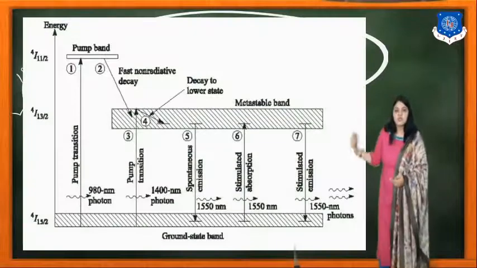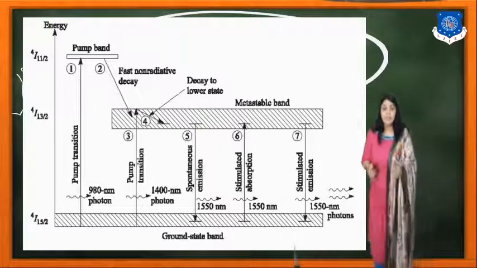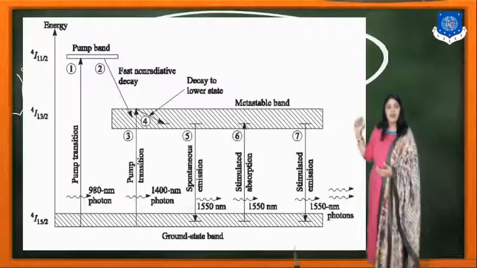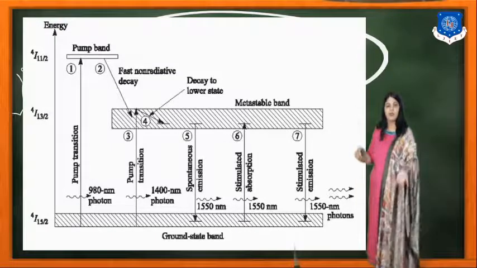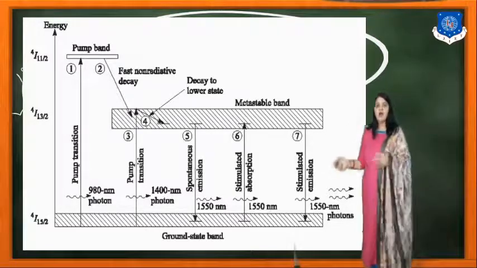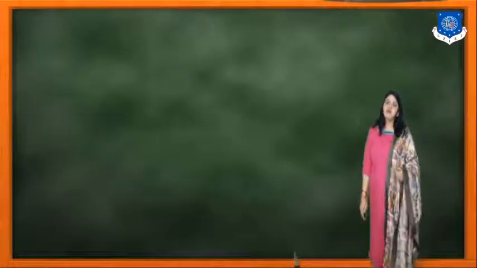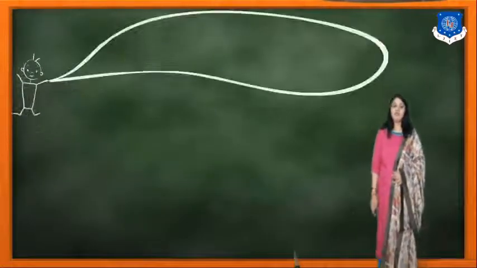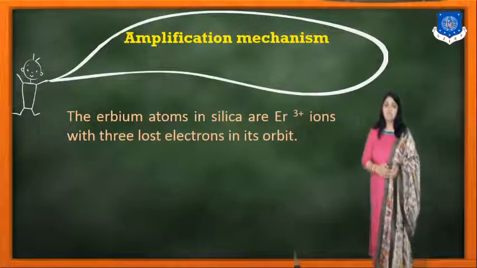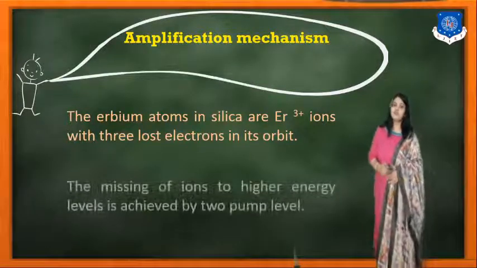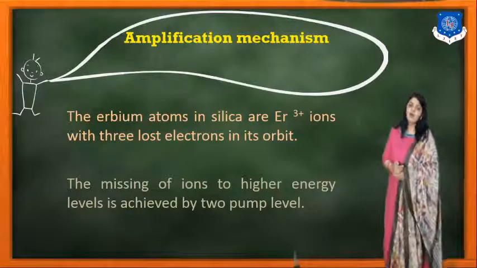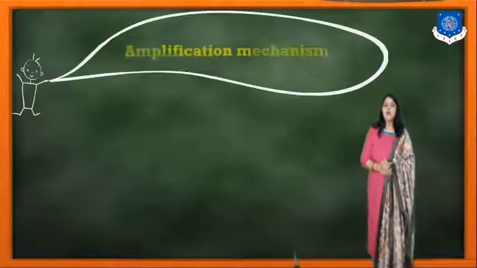So this is the energy level diagram for the optical amplifiers. For the pump band, the electrons are transferred from the lower level to a higher level, and how they change the particular wavelength can be seen from this diagram. The active atoms in the silica are Er3+ ions, with 3 lost electrons in the orbit, and the excitation of the ions to the higher energy level is achieved by the 2 pump levels.